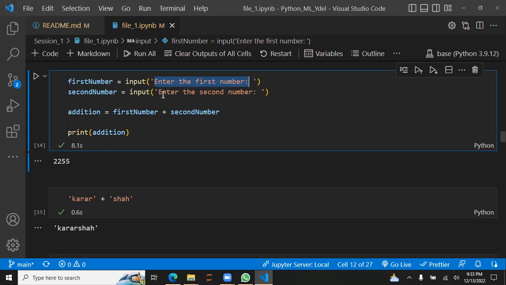Yep, that's what the user is going to see. And then the user will type in the number. It will run line by line. First, this line would run, the user will see this message, and whenever the user enters something, Python is going to go to the next line.